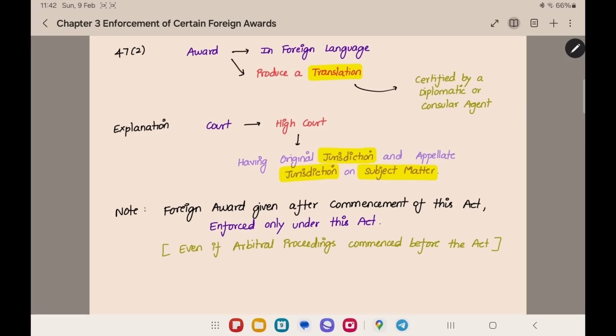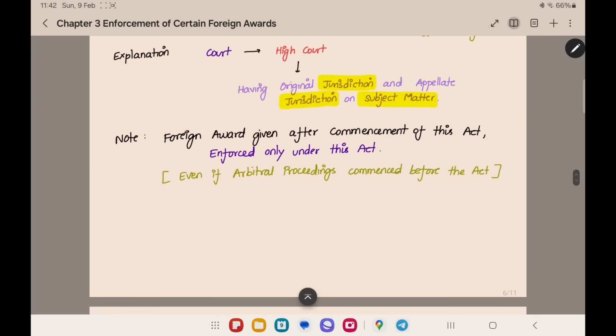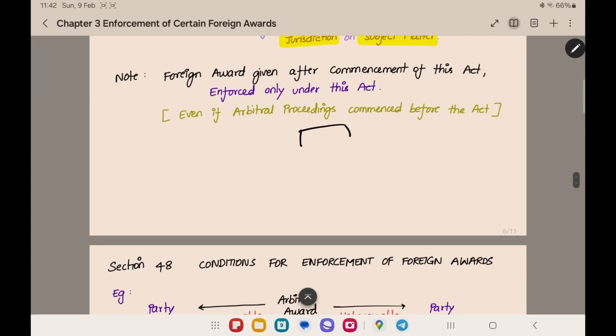The next point is that a foreign award given after the commencement of the act can be enforced only under this act. Even after the commencement, if some foreign award is coming, even if arbitral proceedings commenced before the act. This act is enforced on a certain date. For example, we can keep it as 1st April. Any arbitral proceedings started before this date and the award came after this date, that award should be enforced only under this act. You cannot go to any other previous act.